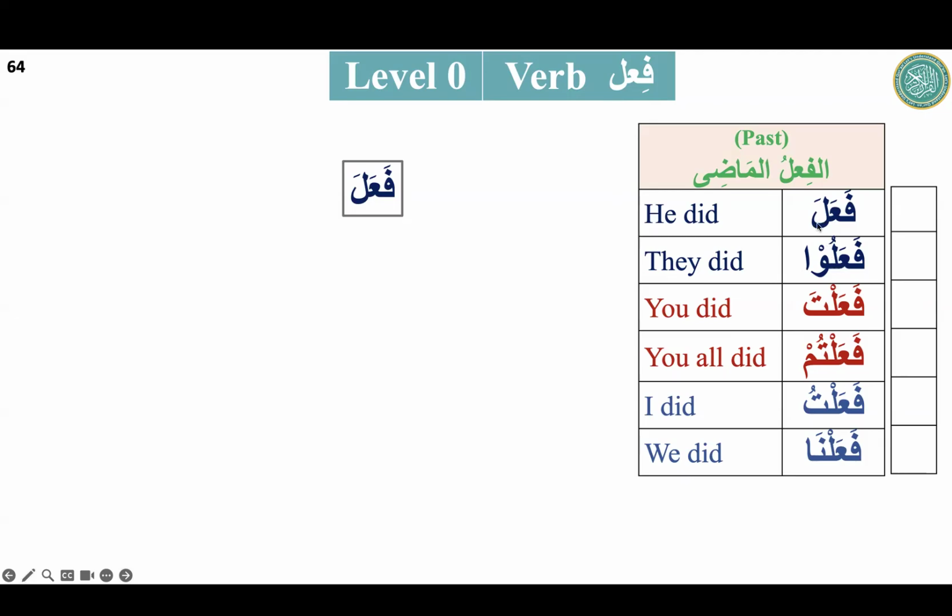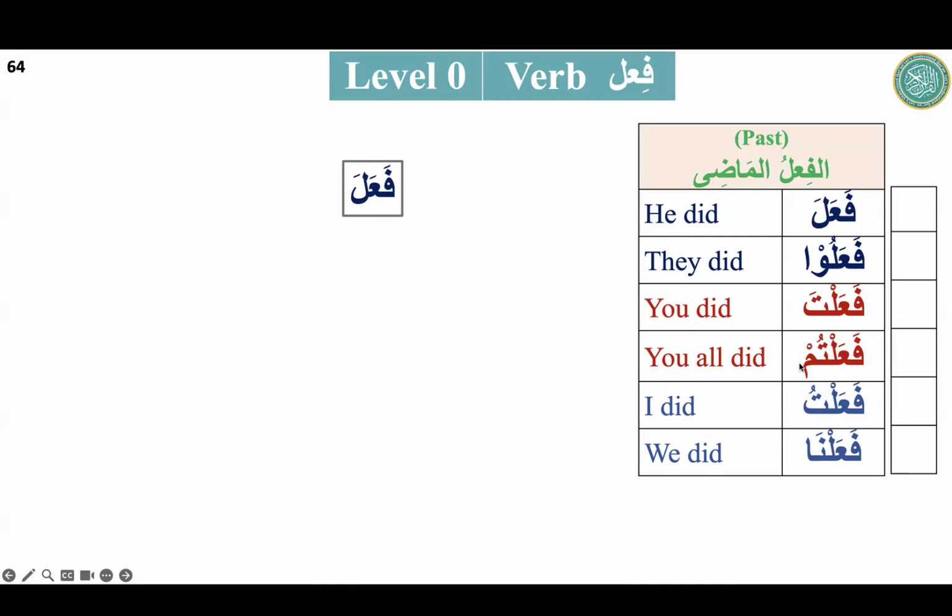The beginning will be the same. We just add u: fa'alu. Fa'ala, he did. Fa'alu, they did. Whenever I look at this ending, waw, it means they. This will be the doer. They did. Next will be fa'alta. Ta: you did. I already know that it started with fa'ala, but a change is happening at the end. Fa'alta, this ta will tell me that it is you did.